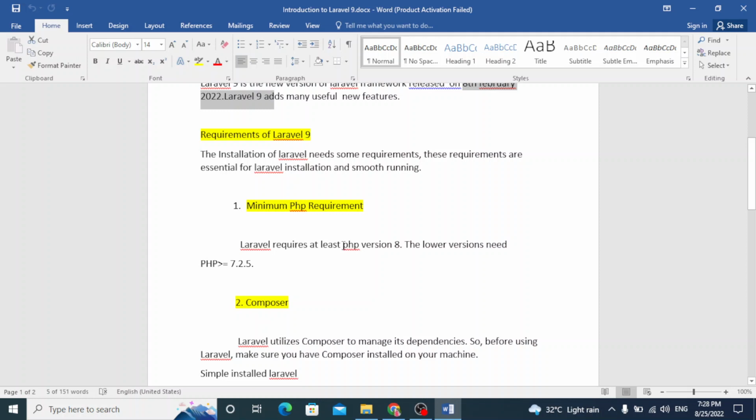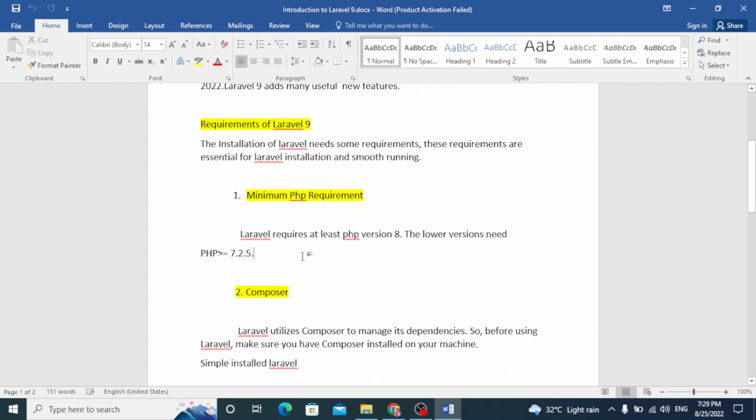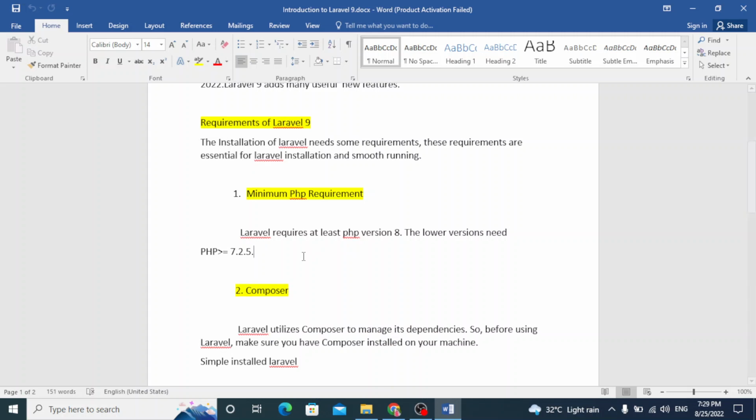For Laravel 9, you require a minimum PHP version of 8. If you use a lower version of Laravel, then PHP must be greater than 7.2.5. This is the minimum requirement for Laravel. If you want to use Laravel 9, then you must have PHP version 8 or greater.